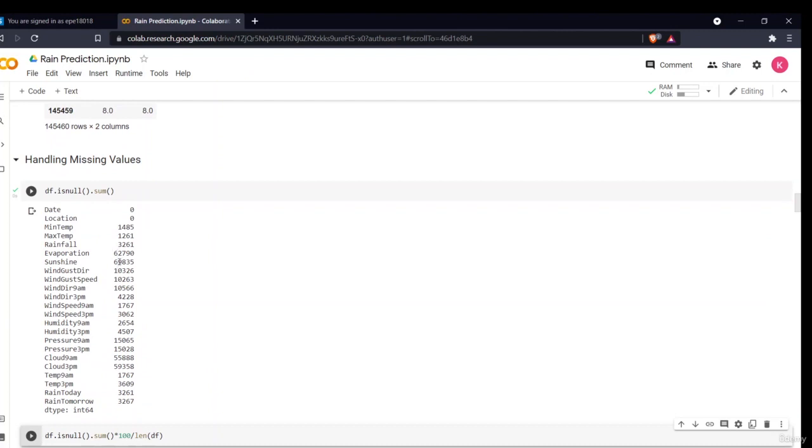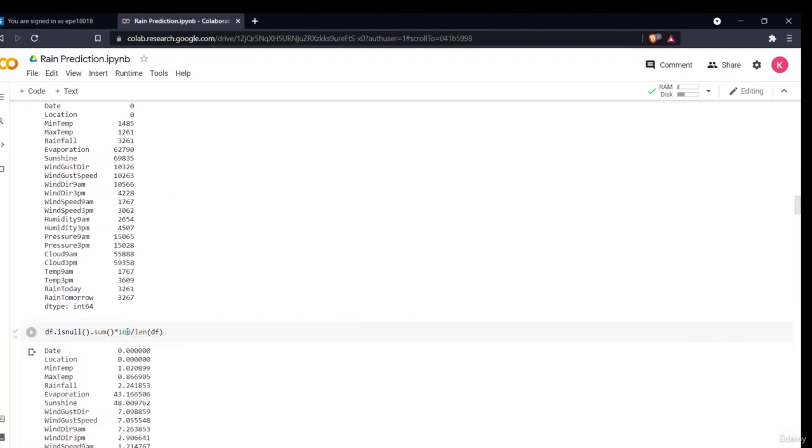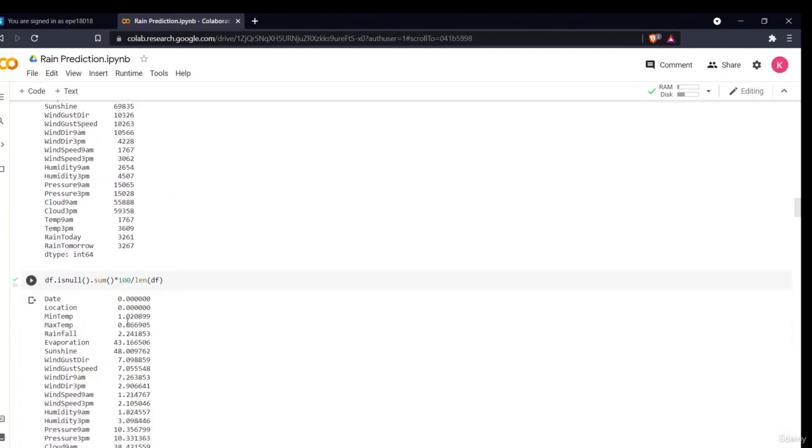From the numbers we can see that evaporation and sunshine have many null values. But we'll see them in percentage, which will make it clearer which has how many null values. So what we will do is multiply it by 100 and divide it by the total length, which will give us the percentage.